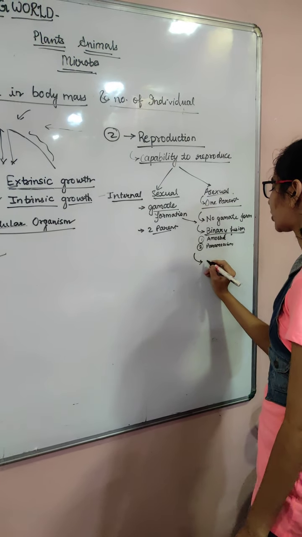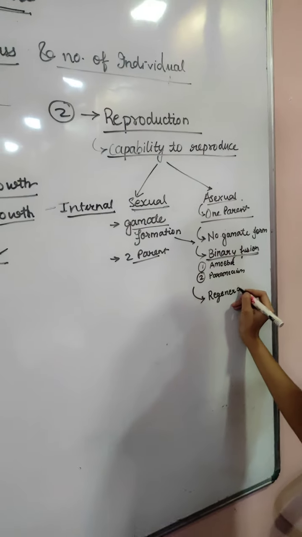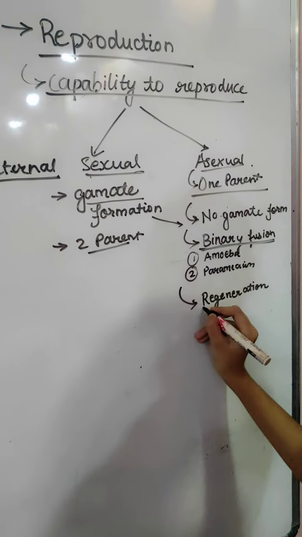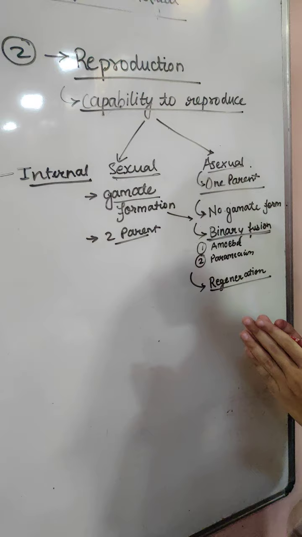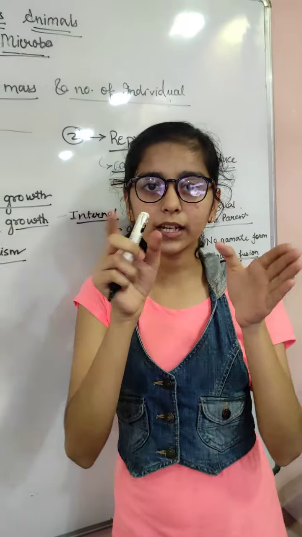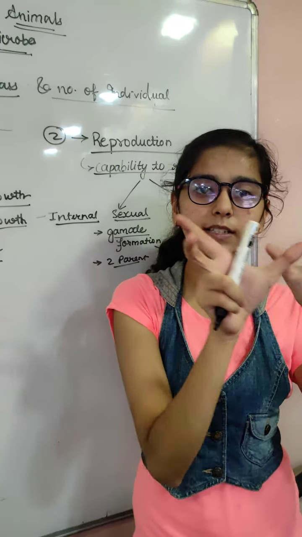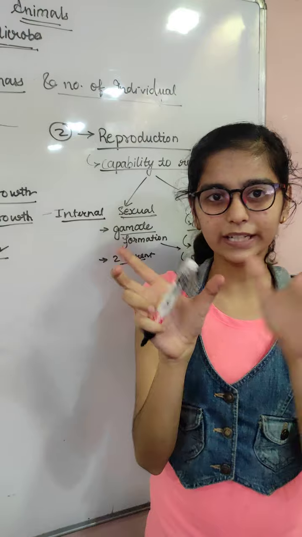The second one we are talking about is regeneration. For example, you have seen a lizard at your place. The tail of the lizard gets cut, and after some time it regrows and retains its own size.